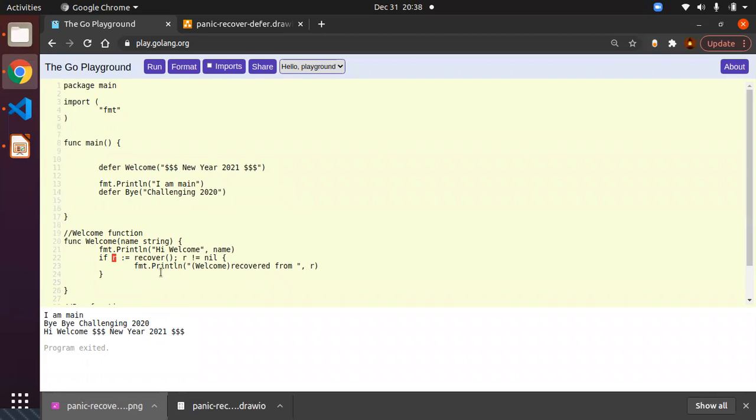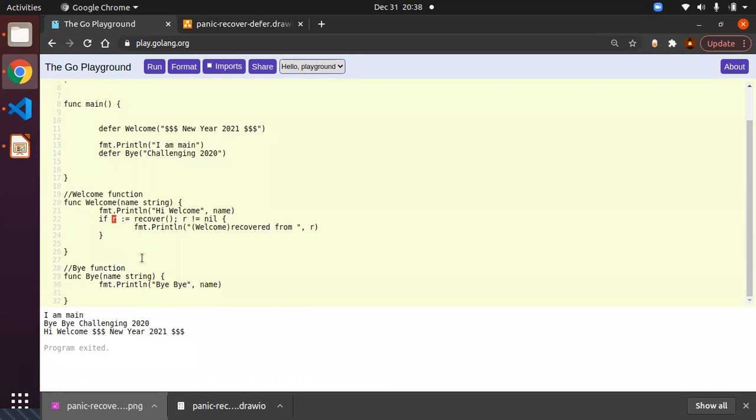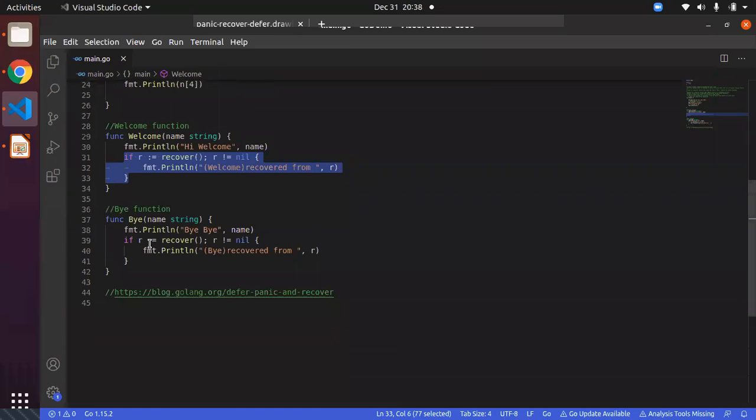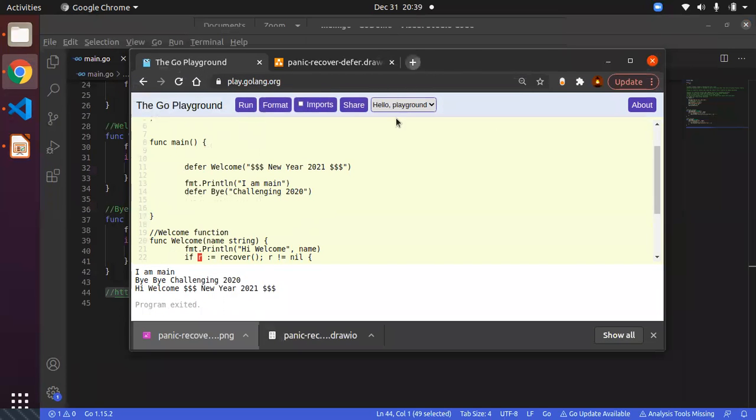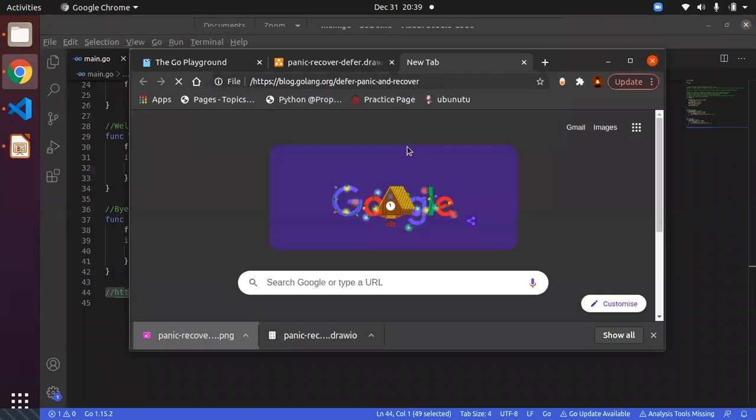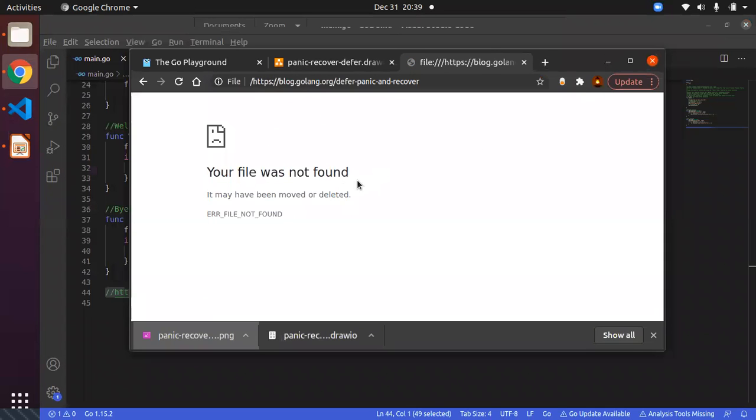Defer inside the recover. I just have another link that will be useful to understand more on recover and panic. There is a lot more discussion over here.